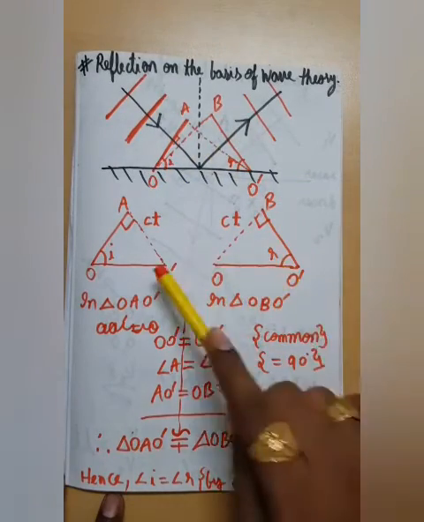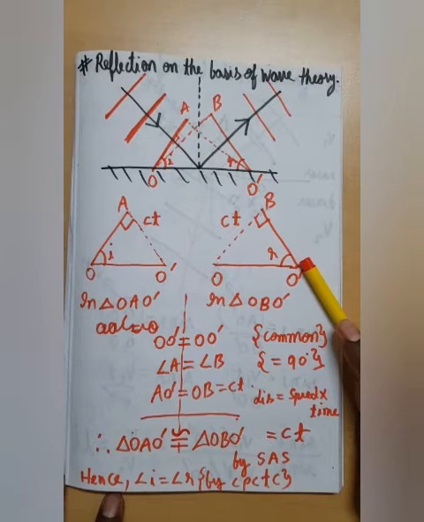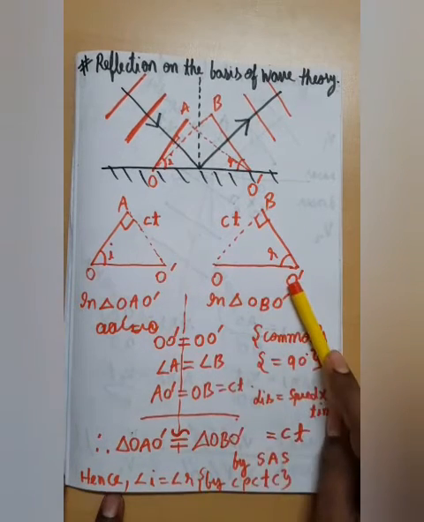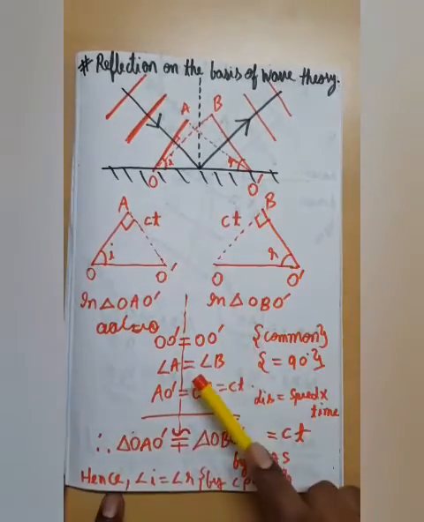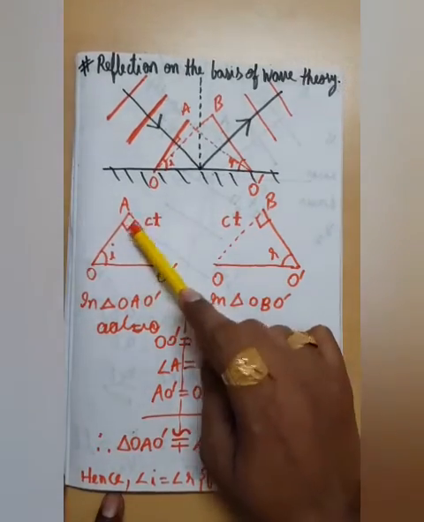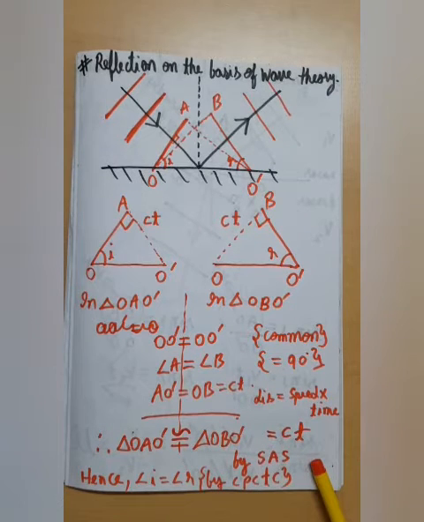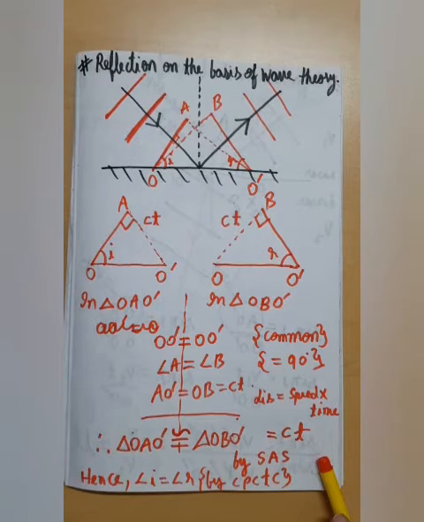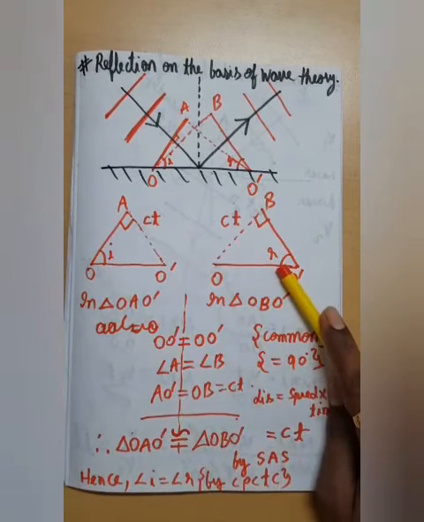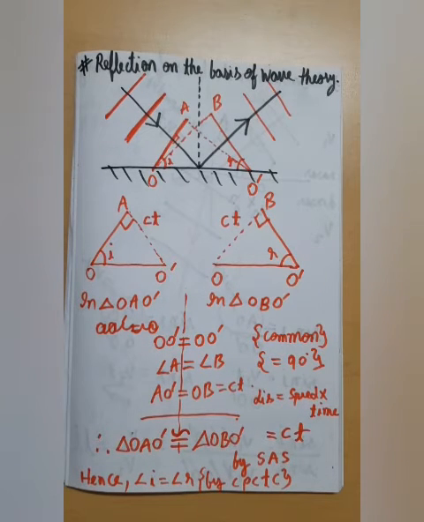Now we will prove both these triangles as congruent triangles. So OO dash is common. This side is again equal, ct is equal to ct, and this is 90 degrees. So as per the theorem of congruency, both triangles are congruent by SAS, or RHS could also be a way to say that they are congruent. And since they are congruent, therefore angle i would be equal to angle r, because corresponding angles of congruent triangles are equal. CPCTC, the property that we use in mathematics.